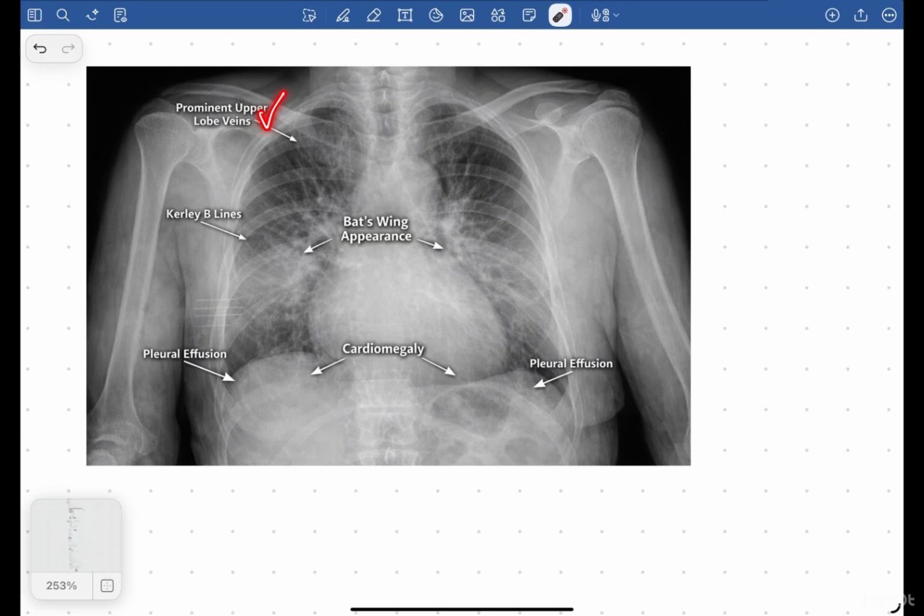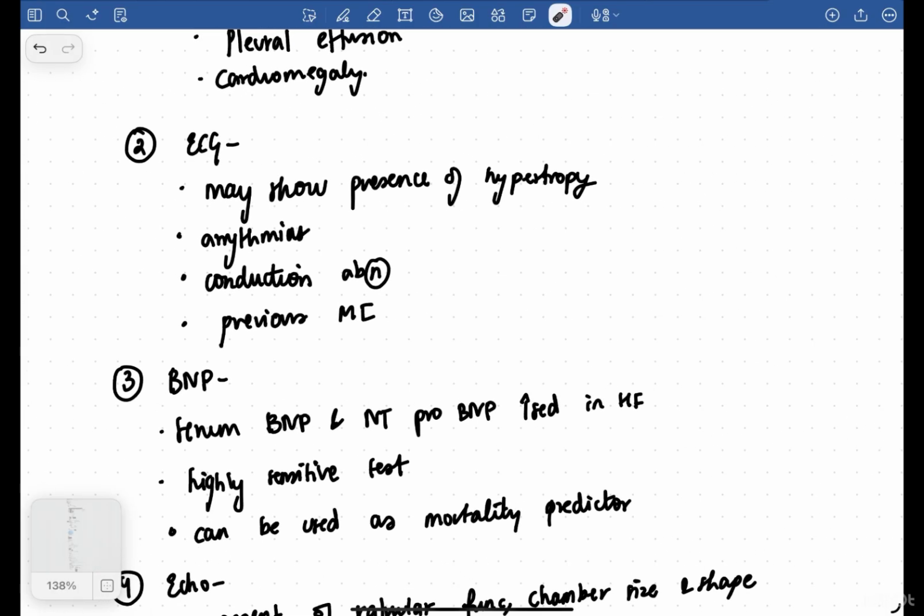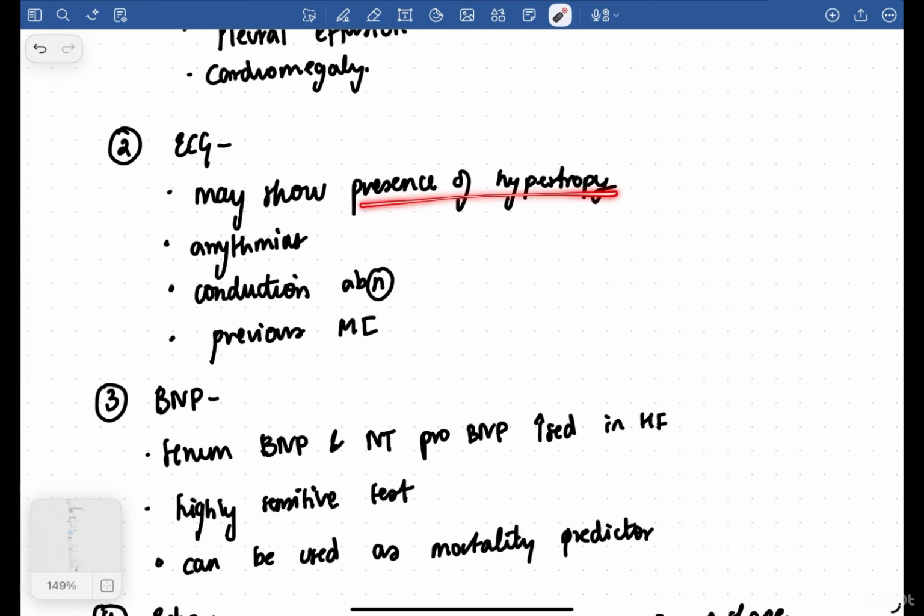Prominent upper veins, curly B lines, pleural effusion, cardiomegaly, bat wings appearance. Then in ECG, as you know, there can be presence of hypertrophy, right? If there is a left ventricular hypertrophy, you will have a left axis deviation. If there's a right ventricular hypertrophy, you will have a right axis deviation.